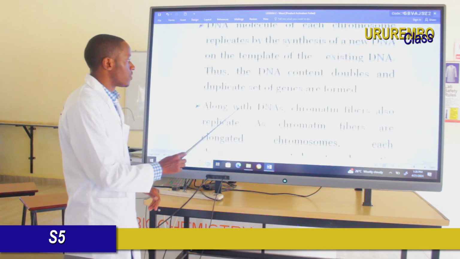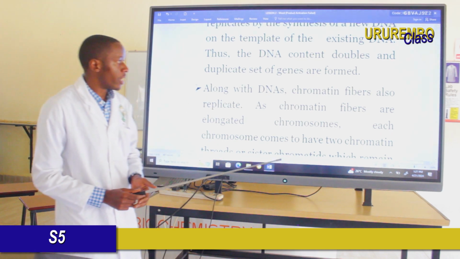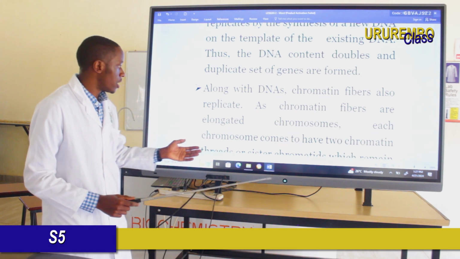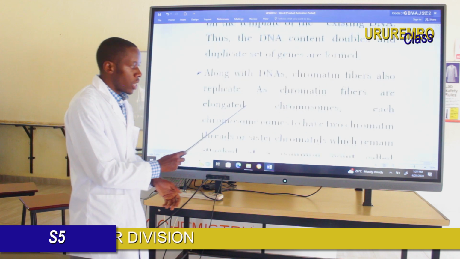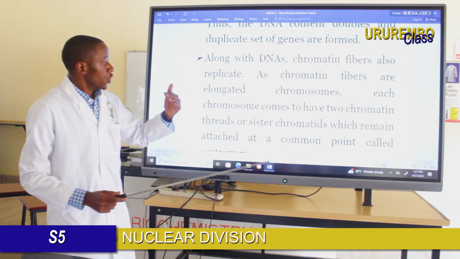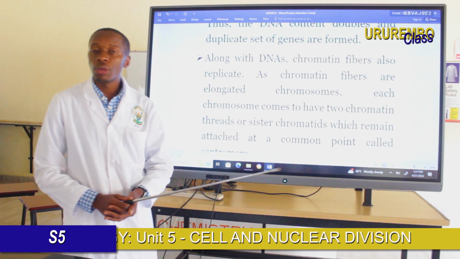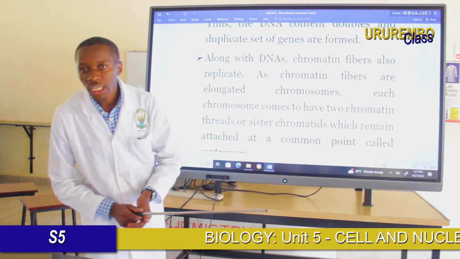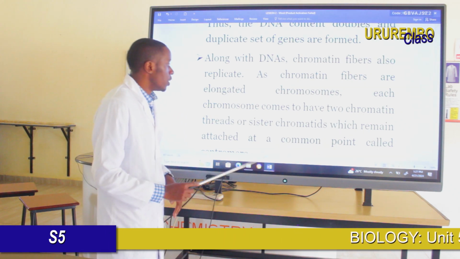The next characteristic is that the DNA's chromatin fibers also replicate. As chromatin fibers are elongated in the chromosome, each chromosome comes to have two chromatids. Do you remember the structure of a chromosome? A chromosome contains two chromatids and also contains chromatin. I think you remember.